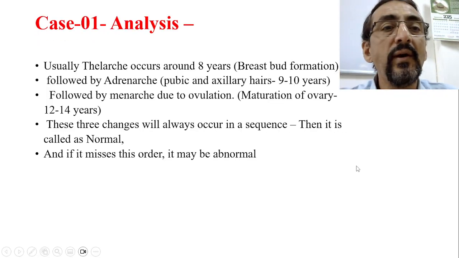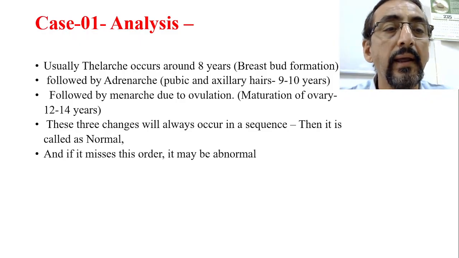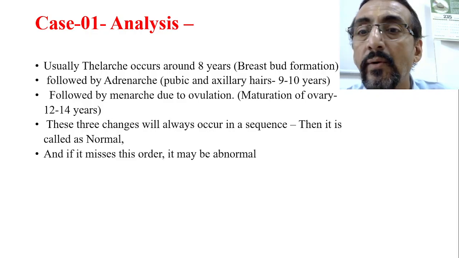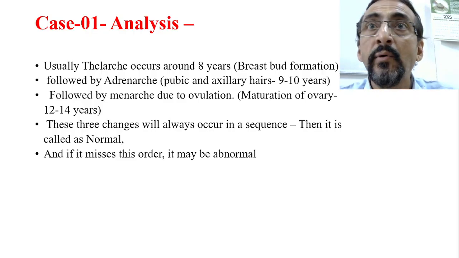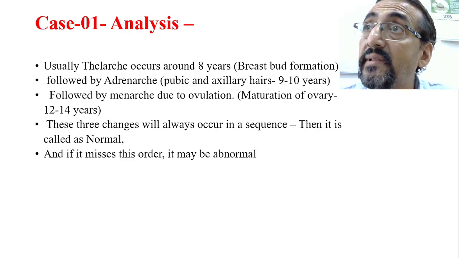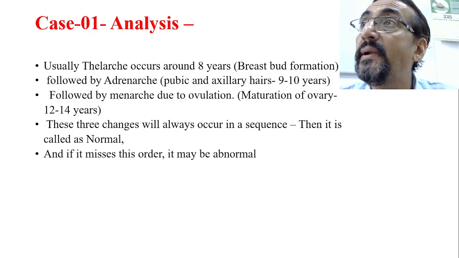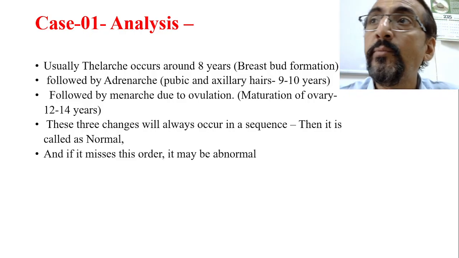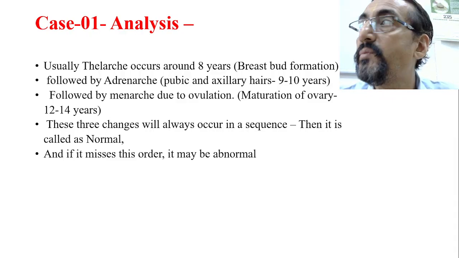So this is what we know. Usually the telarche occurs around 8 years, followed by the adrenarche, which will be followed by menarche, and these changes always occur in a sequence in a normal scenario. Then it is called normal. In this case the sequence is the same, but unfortunately it is happening earlier. Now the question comes, what do you mean by central precocious puberty and